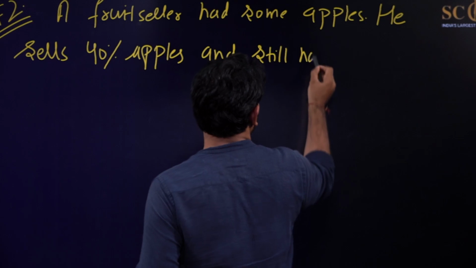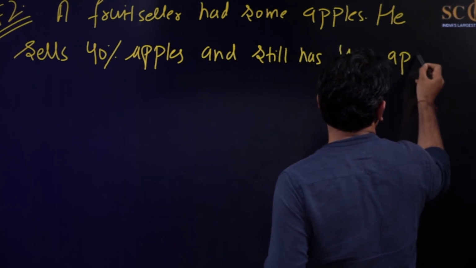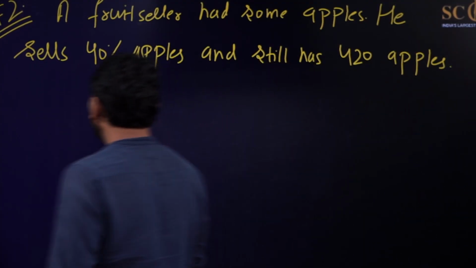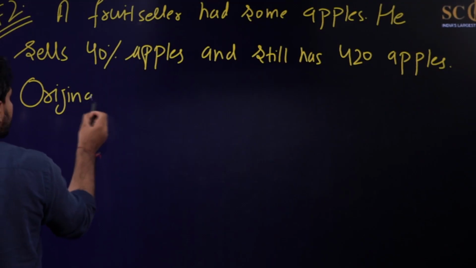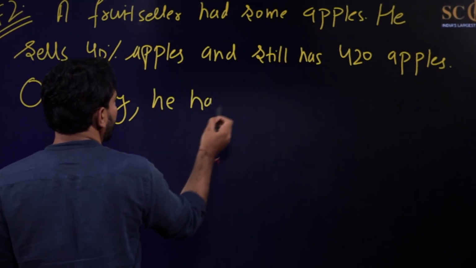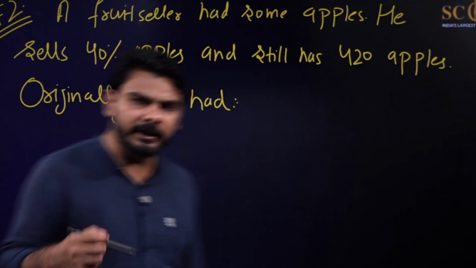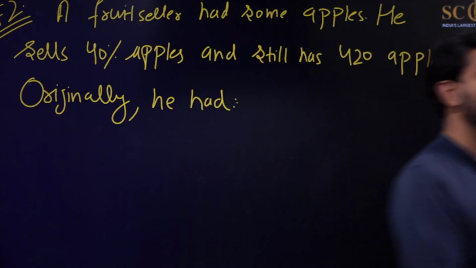Now originally he had how many apples? This is the question. So you will be given 30 seconds to solve this question, my dear agents. Your timer starts now.